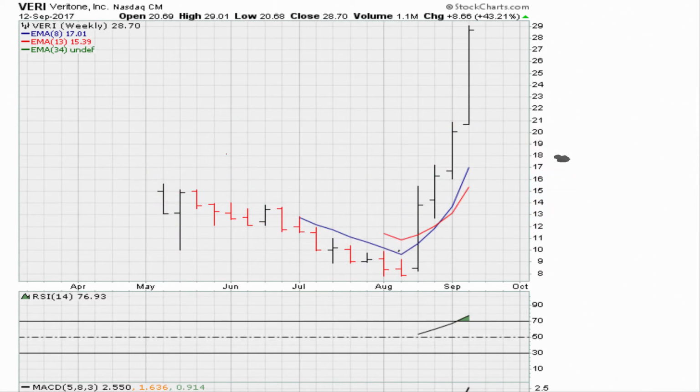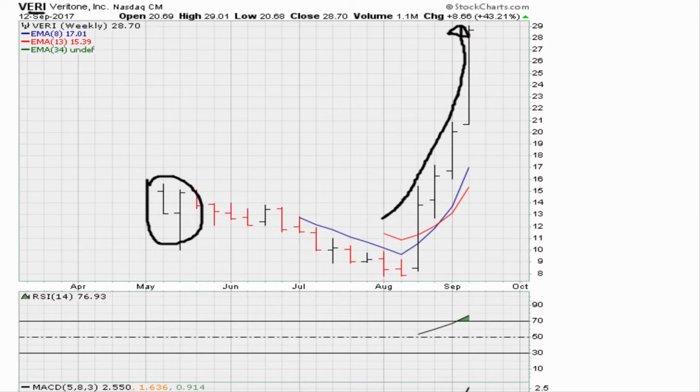Eric Muathe at Muathe.com. Let's take a look at this recent explosion in price action by this stock. It's an IPO from 2017 and its ticker symbol is VERI. Now we can see the stock became an IPO sometime in May 2017, and this is the current weekly chart.